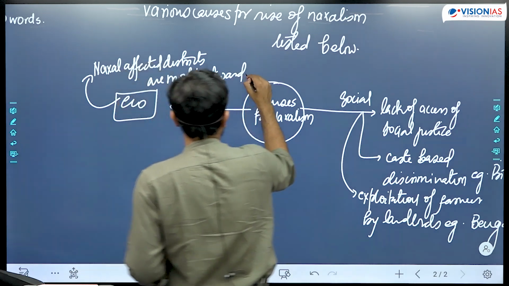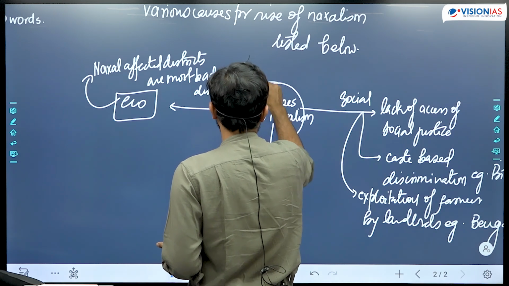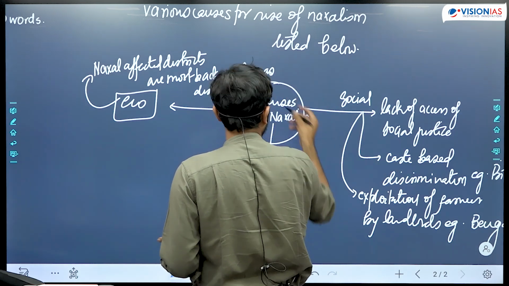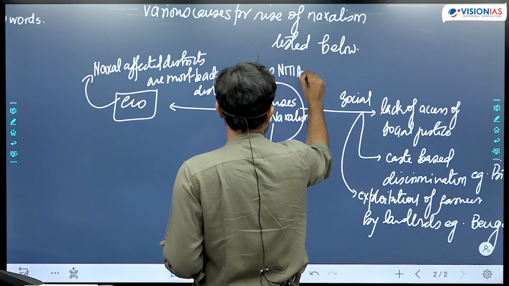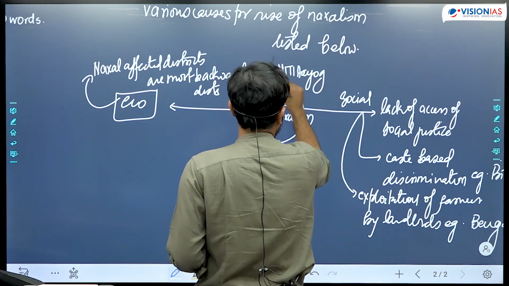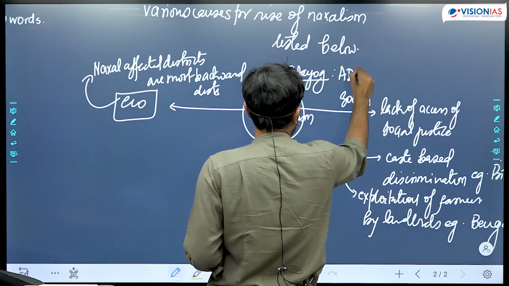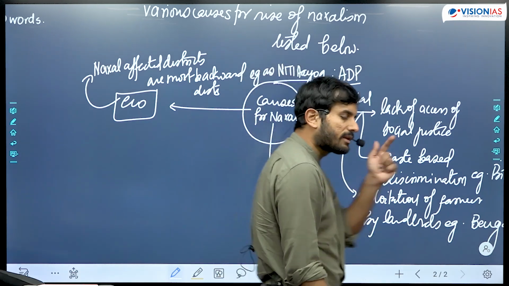And you could have mentioned, for example, the source as the Niti Aayog Aspirational Districts Program. In the Aspirational Districts Program, 90% of the districts are the ones that are Naxal affected districts.